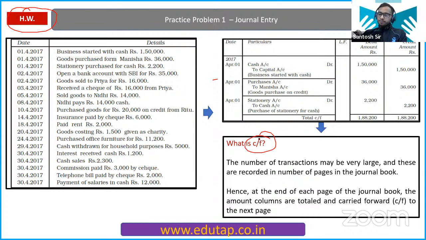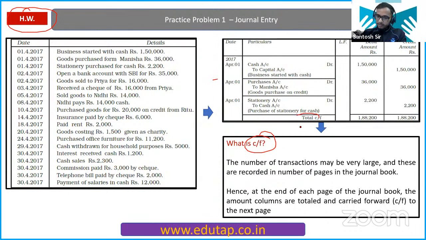Now, what is the CF? CF is carried forward. See, we have the registers. When a page is filled, you write CF below. That shows the total of debit will be carried forward to the next page, and on the next page, you will write brought forward from the previous page. Okay.